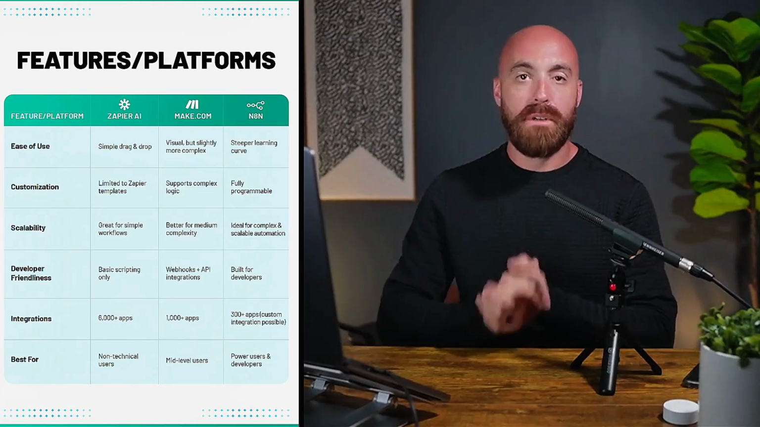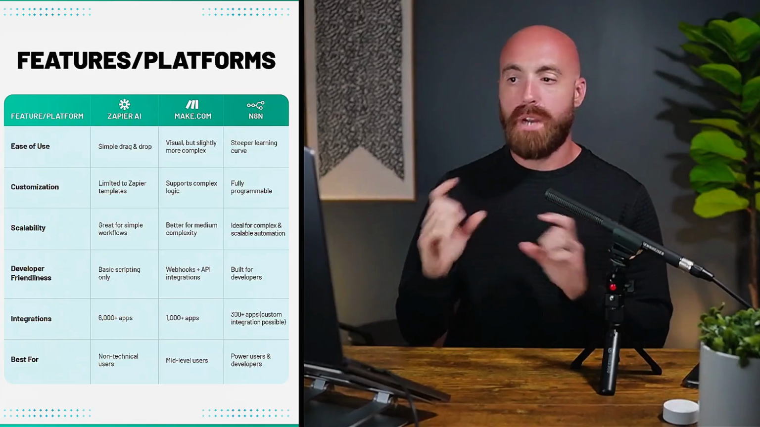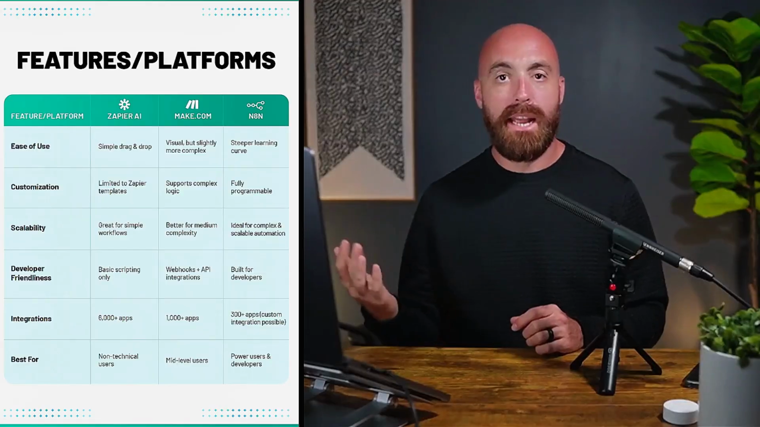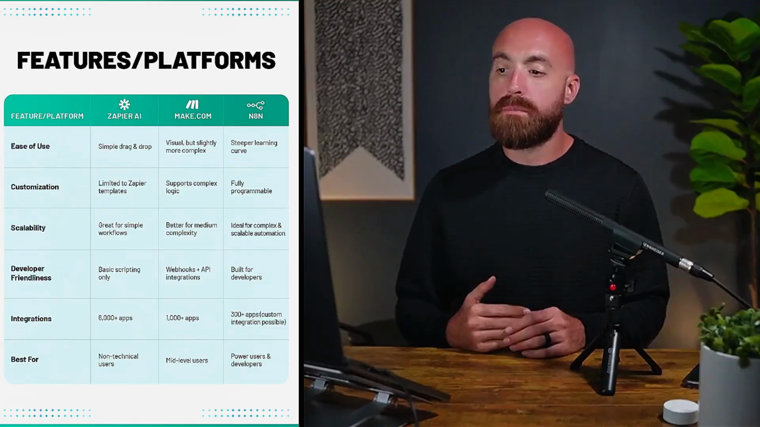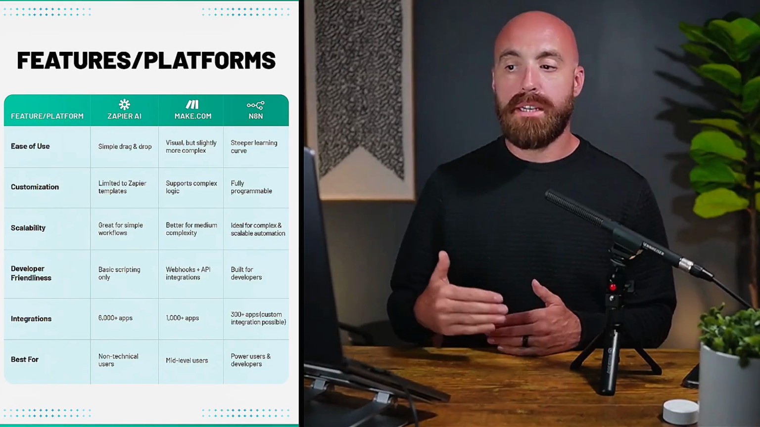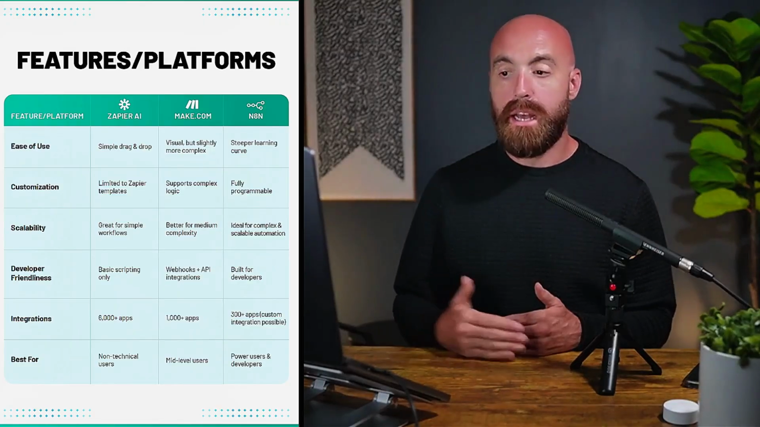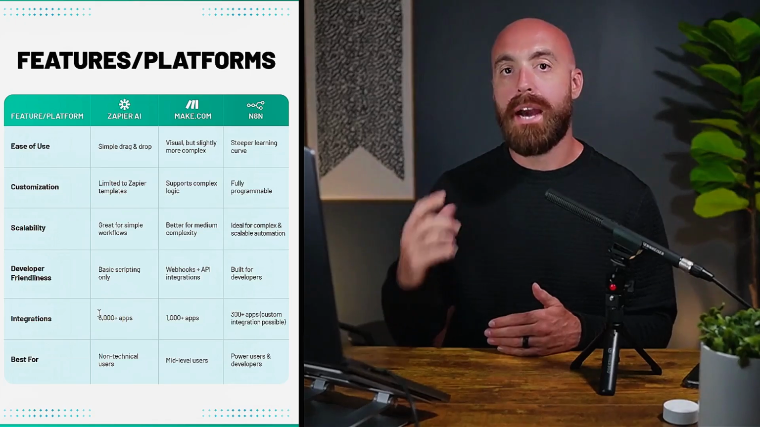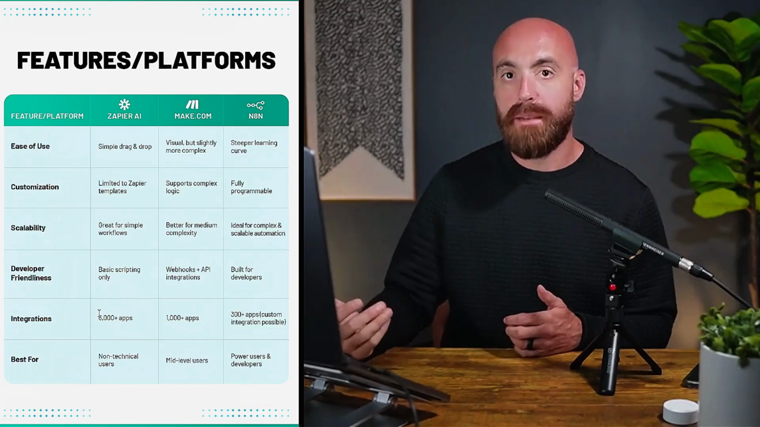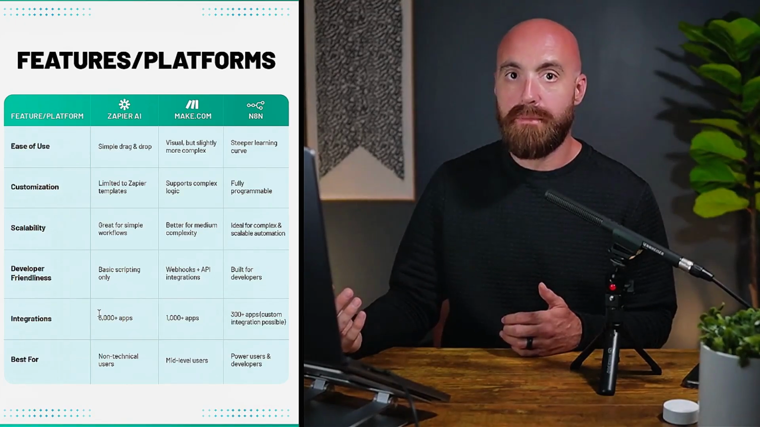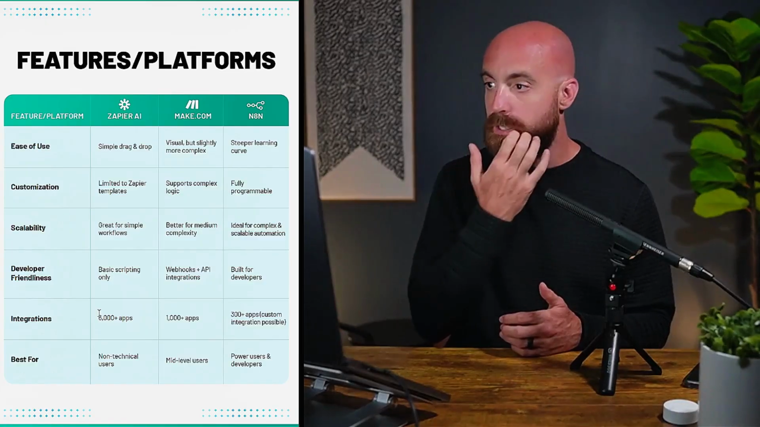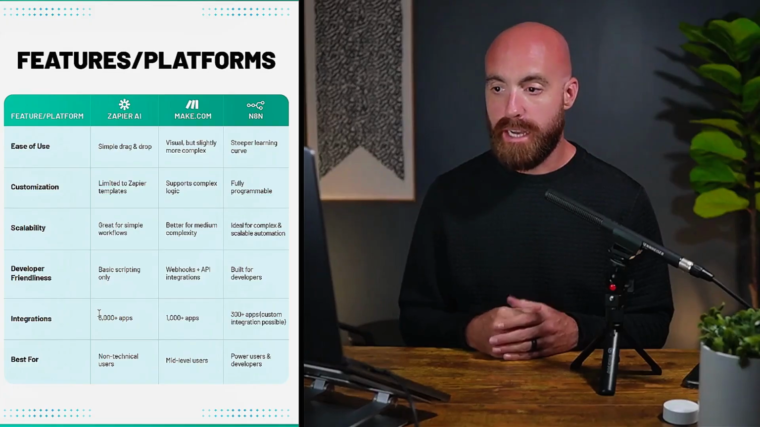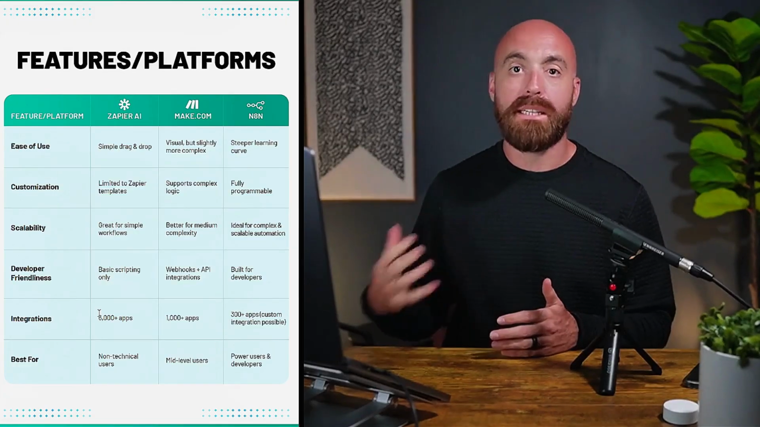So ease of use, we've talked about this a little bit. Zapier is simple, drag and drop. Make.com is really visual, but slightly more complex. And then N8N has a steeper learning curve. In terms of customizations, Zapier is really, really limited. But I will also say, just jumping down to integrations, they have a lot more out-of-the-box integrations. So when I say limited, they're not crazy limited, but they can only really do certain functions that they have in there. And then Make.com supports a lot more complex logic.